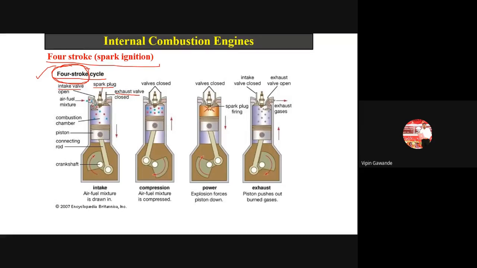So a petrol engine has a spark plug. We have an inlet valve and an exhaust valve. This is our cylinder, which we call the combustion chamber. We have a piston and cylinder arrangement. This is the piston, and it is connected with the connecting rod.